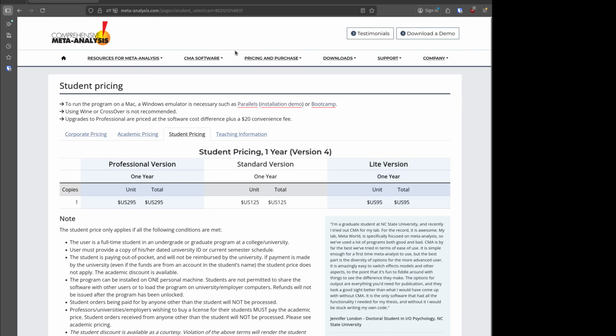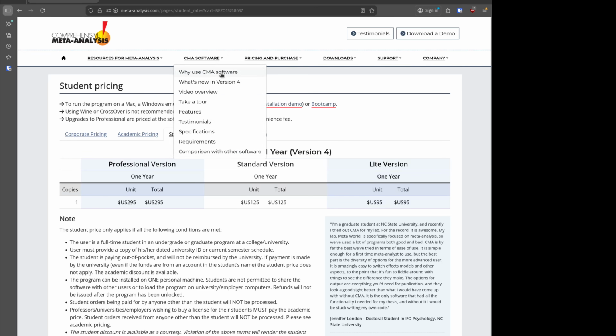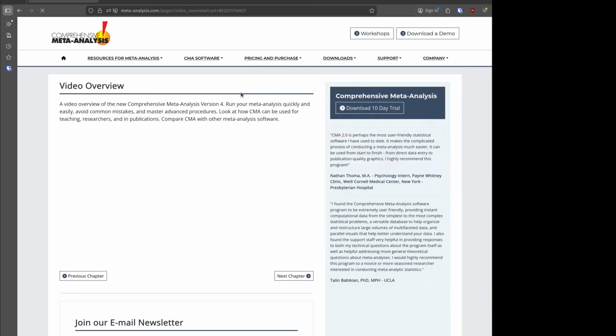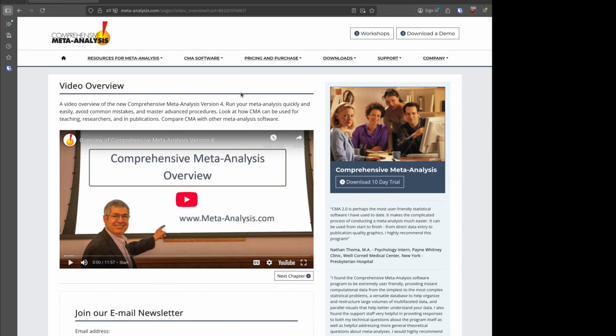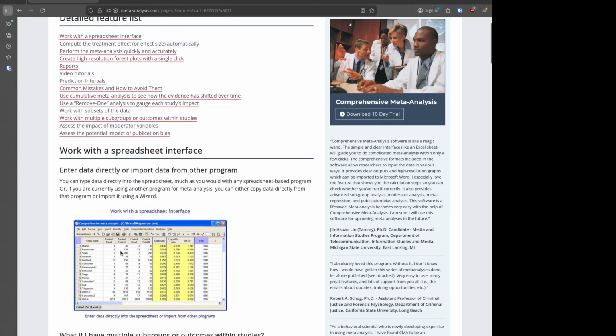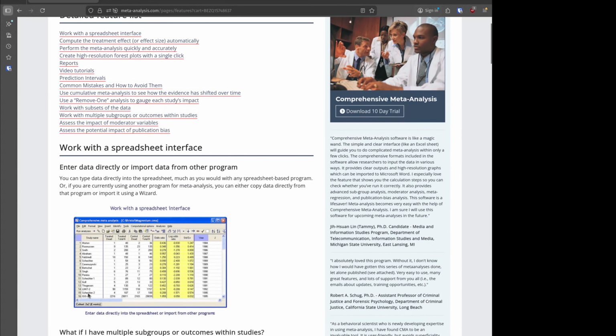But that said, it is a very powerful software, and it is a very easy to use software. I remember it being very easy to use. They have a number of things in here. Now, granted, admittedly, I have not actually used comprehensive meta-analysis since version 2, but it does show you the interface, right? So you can have your study names, you put in your effect size information, and it'll calculate your effect size here, and then you can click run analysis.